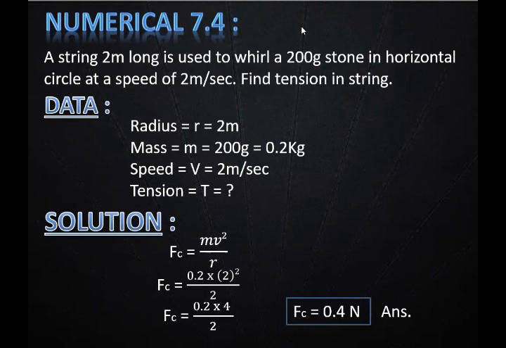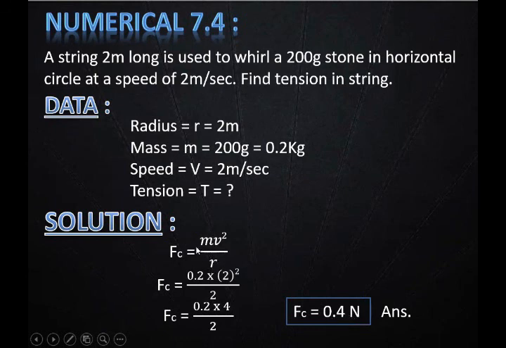We know that Fc is equal to mv² upon r. Now we will put the values. Mass is given, 0.2 kg, and second, v², which is 2 meter per second, and we know v² is 2 multiplied by 2, here the power is 2. Fc is equal to 0.2 multiplied by 4 upon 2. Now the final answer is Fc is equal to 0.4 Newton. This is the final answer.